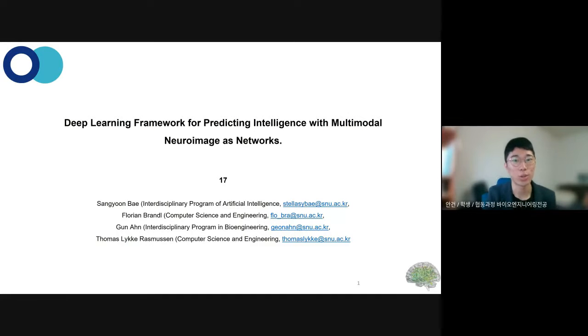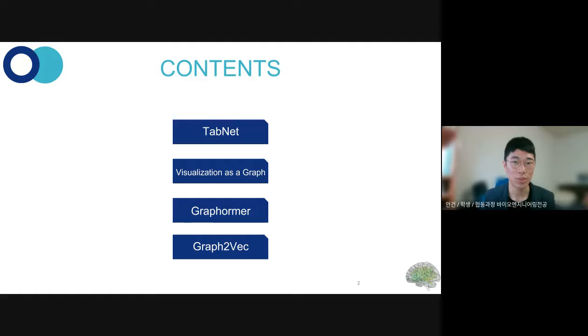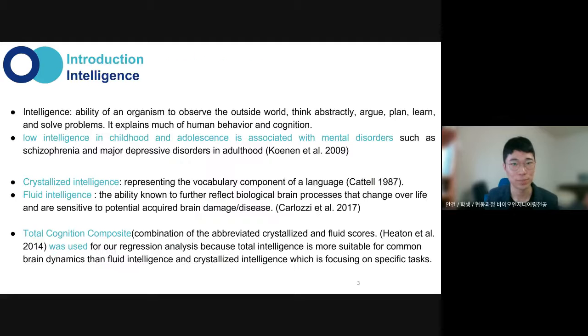Okay, hi all, we're team number 17, and I'm presenter Gonan. Our topic is Deep Learning Framework for Predicting Intelligence with Multimodal Neuroimage as Networks. These are four methods that we use to predict intelligence.